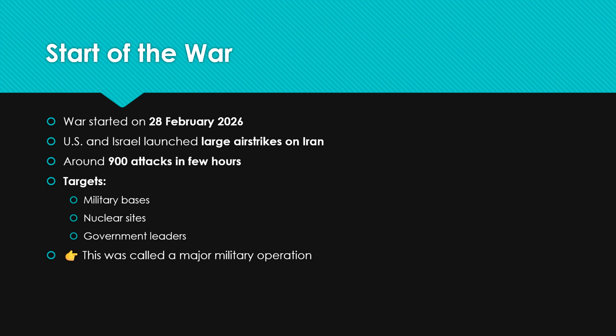Now, the start of the war. When and how did it start? The war started on 28th February 2026. The U.S. and Israel launched large airstrikes on Iran, around 900 attacks in a few hours, targeting military bases, nuclear sites, and government leaders. This was called a major military operation. As you can see, the war started on 28th February 2026, and today is 7th April.